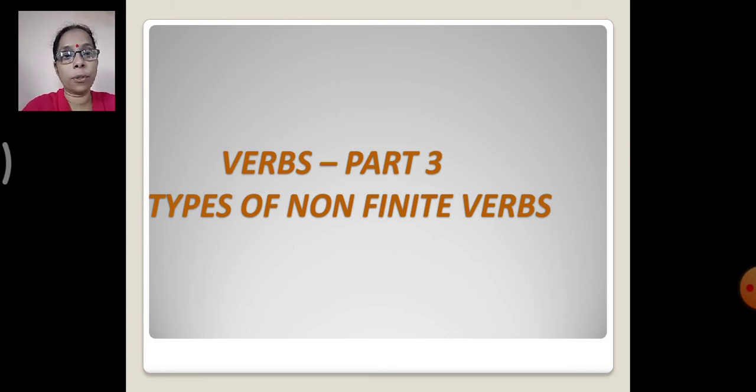Yes, so we shall proceed. Verbs part 3, types of non-finite verb. Again I would like to give you a reminder. Please sit with your book and pen to take down the notes, the sentences or the definitions that are there on the slide, and you may simultaneously make a note of it. Okay, so let's start.